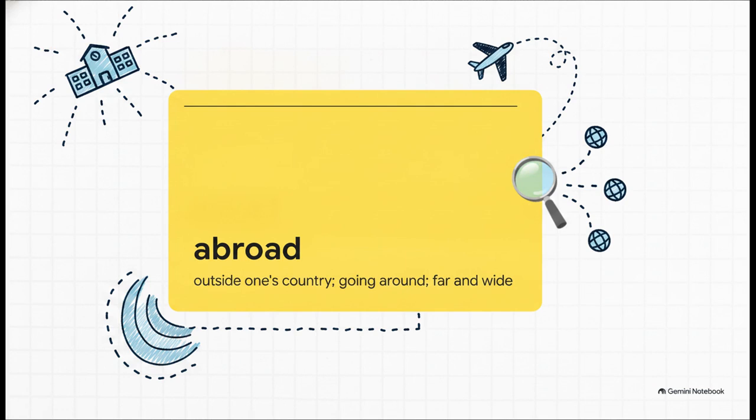Abroad. Most commonly, we think of this in the literal sense of traveling outside one's country, like saying more people are going abroad for vacations. But pay close attention to that secondary definition, going around or spreading far and wide. You can literally have a rumor that is abroad in the school, or news of a president's illness spreading abroad. It's really about something crossing boundaries, whether that's a person crossing a border or information crossing through a community.